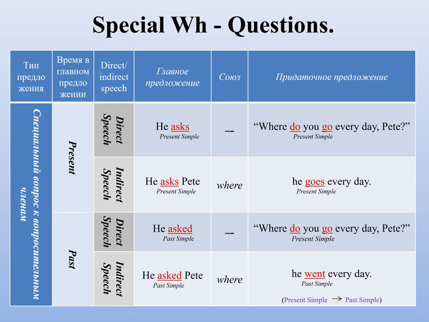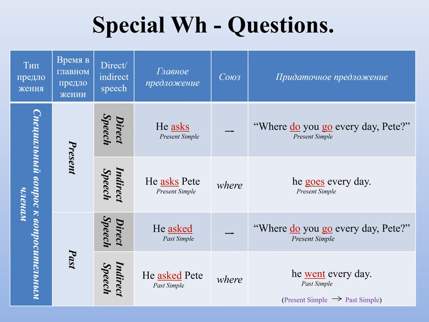Like the subject pronoun, in this case, he comes first and then the verb goes. Usually in the question sentences, the verb comes first and then the subject. But in this case, in reported speech it is like a statement. Direct speech, he asked, where do you go every day, Pete? In reported speech, he asked Pete where he went every day.